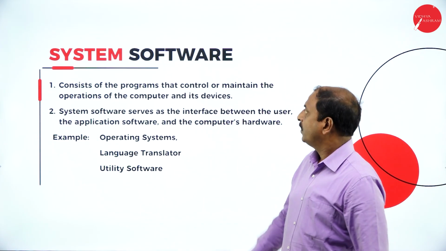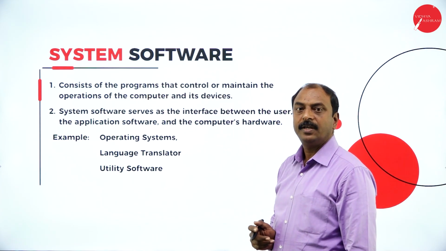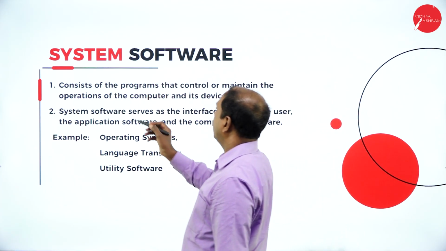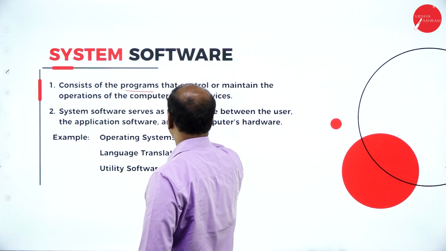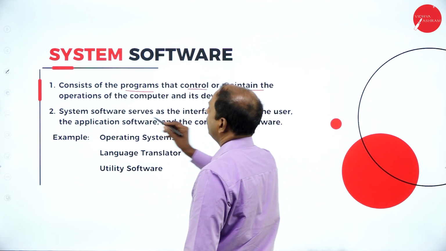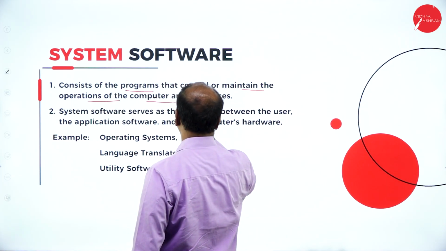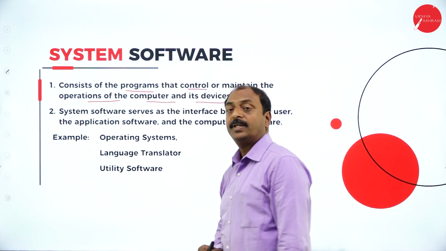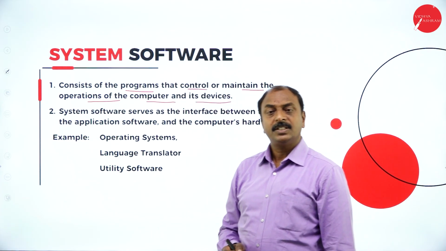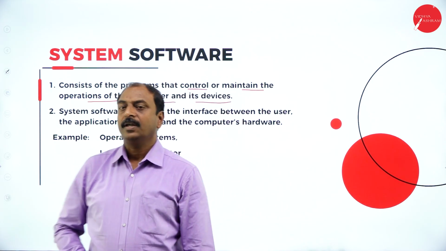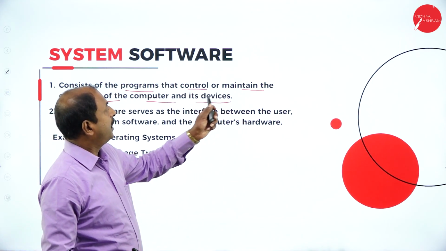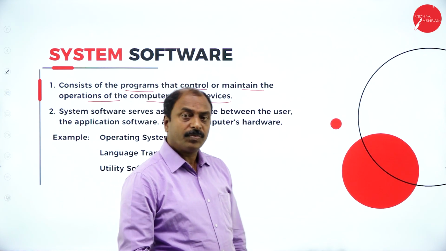Now let us see what is system software. System software consists of the programs that control or maintain the operations of the computer and its devices. What is the meaning of this? Here system software is software which is used to control and maintain the hardware part of the computer system.